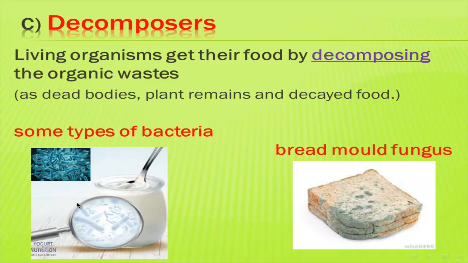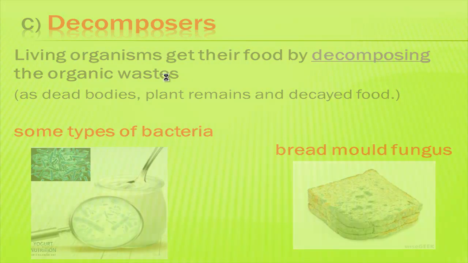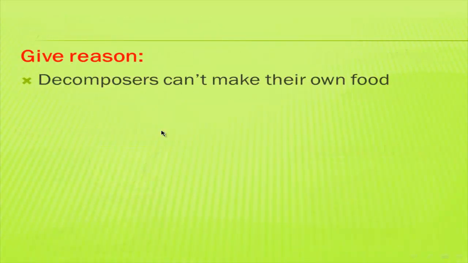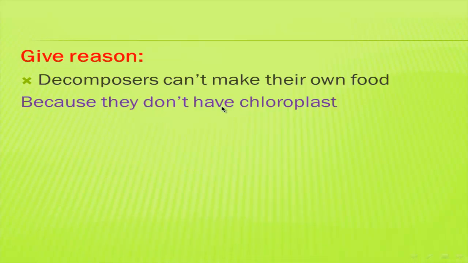So here is the question. Why can't the decomposer make its own food like the plant? The plant can make its own food. Because the decomposer doesn't have chloroplast. The body of the decomposer doesn't have chloroplast, so it can't make its own food. It needs to decompose the dead body to get its food.